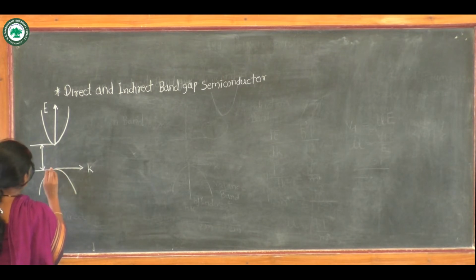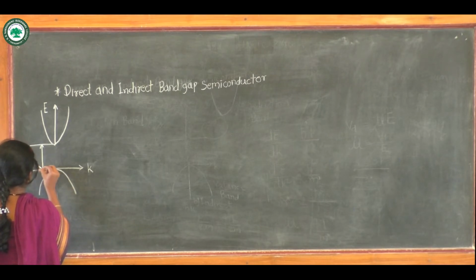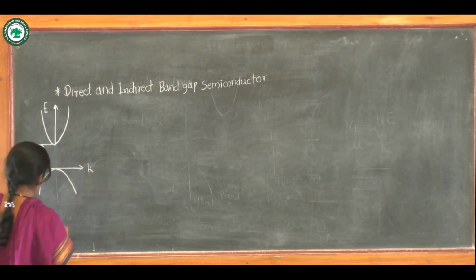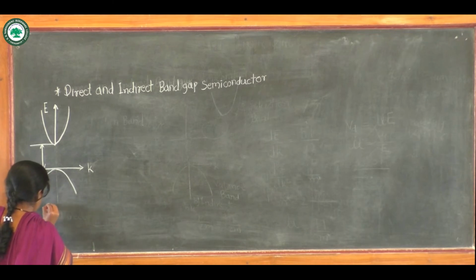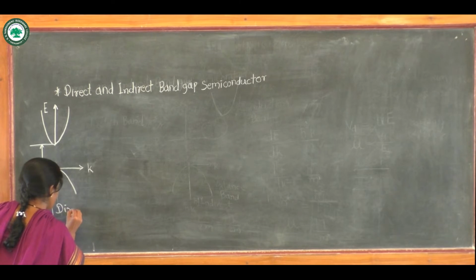So this is the diagram for direct band gap semiconductor, or E-K curve for direct band gap semiconductor.